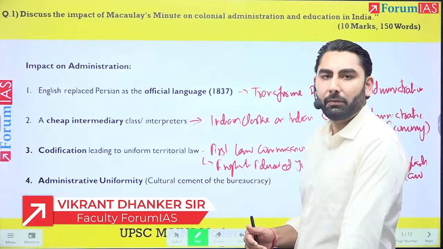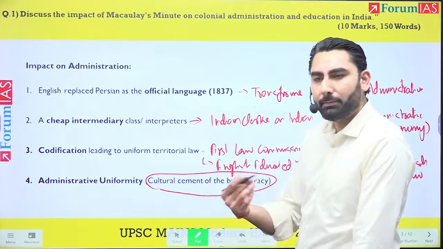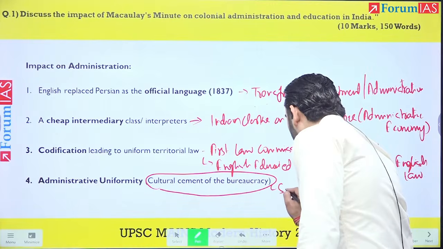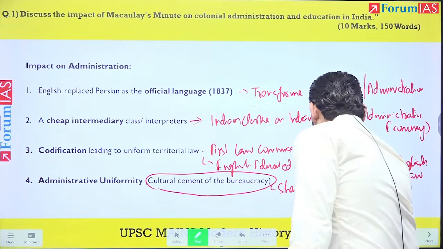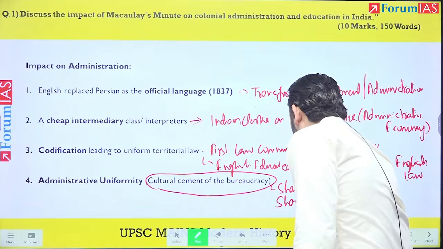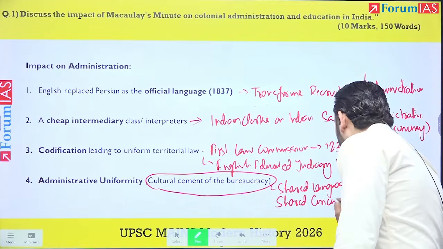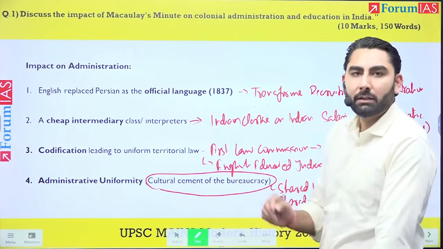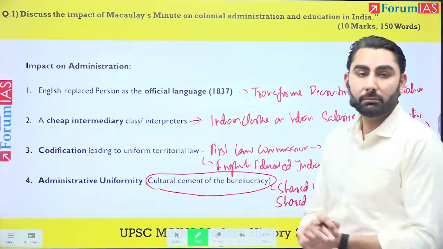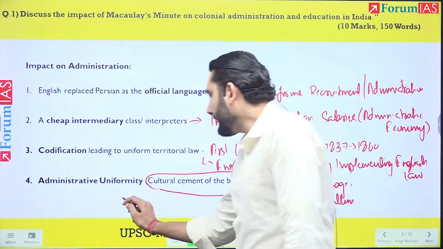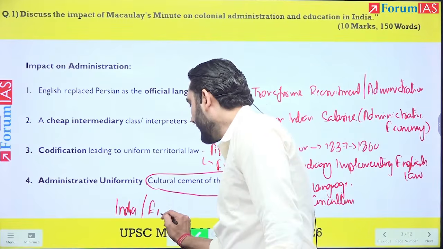Then administrative unification, what does it do? It culturally cemented the bureaucracy. So this bureaucracy, which was coming from a shared language, a bureaucracy that was coming from a shared curriculum, if we can say, this ensured that there is homogeneity in the governance structure in the entire country, in India, in fact, in the entire empire.